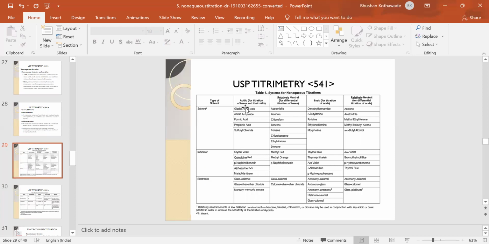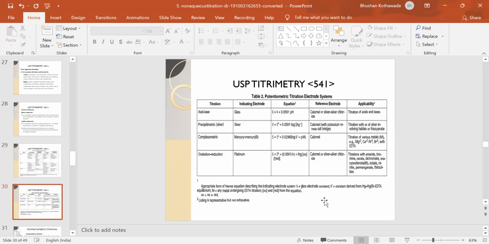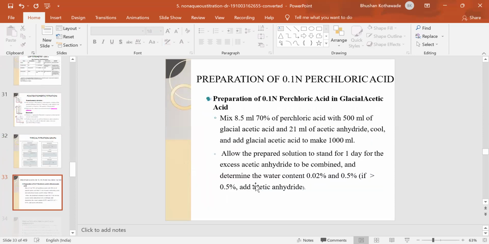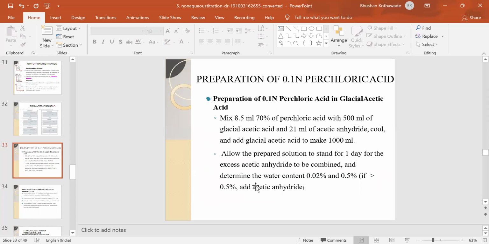See here, they have listed in this table, for the titration of bases and their salts, which titrant, which solvent and which indicator we should use. For acidic compounds too, the solvent and indicator are listed in this table. For potentiometric titration also, which precautions we have to take, which reference electrode and which indicator electrode we should use is mentioned in this table. So this is all about the non-aqueous titration.